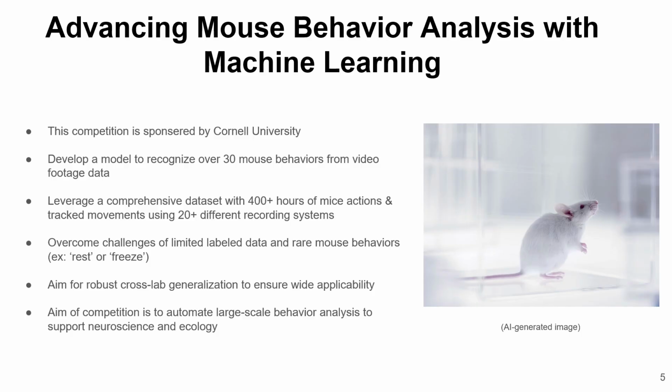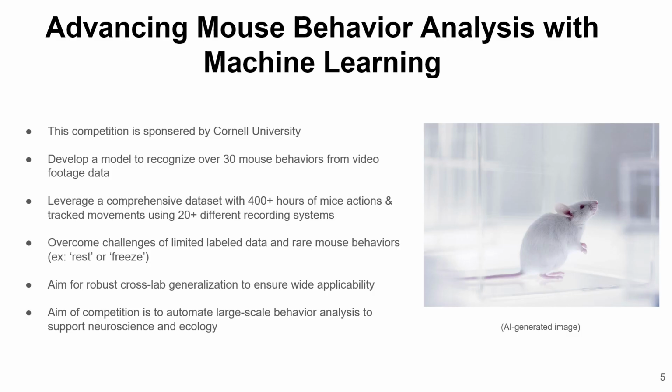Now, let's take a closer look at what this competition is actually about. First, the challenge is sponsored by Cornell University, and the goal is to develop a model that can recognize over 30 different mouse behaviors directly from video-based post-tracking data. To support this, the organizers provide a massive dataset, more than 400 hours of footage collected across over 20 different recording systems. The diversity is intentional because it forces the model to generalize well rather than overfit to one specific lab setup.